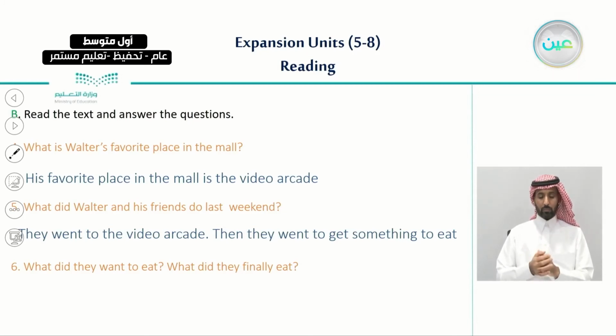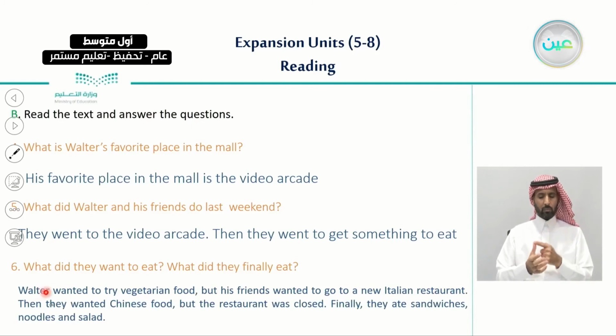And the sixth and last question we have, what did they want to eat and what did they finally eat? So they talked about something that happened when they decided to eat. The answer is that Walter wanted to try vegetarian food, but his friends wanted to go to a new Italian restaurant.